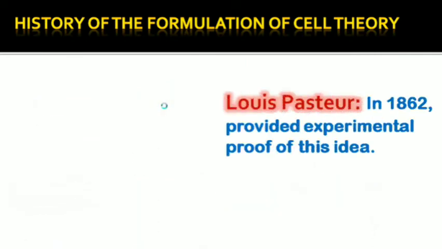This last postulate was proven experimentally by Louis Pasteur in 1862.